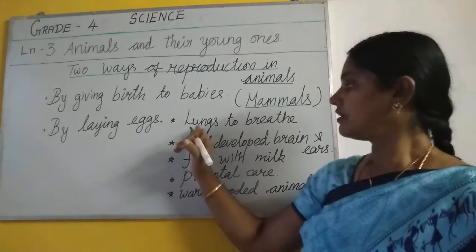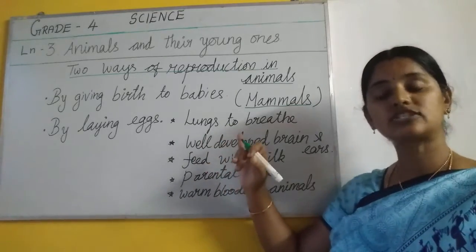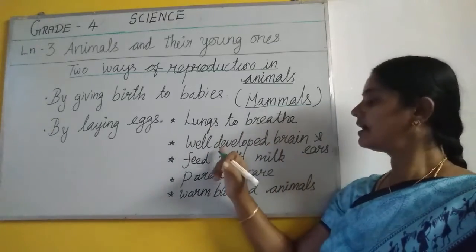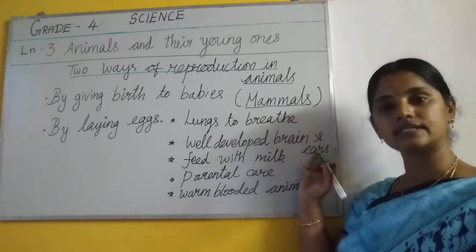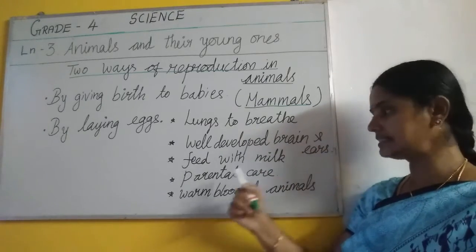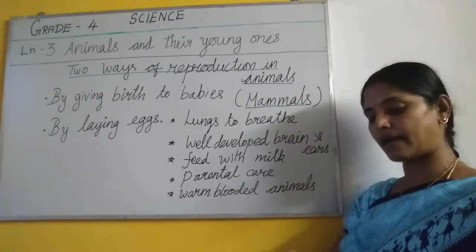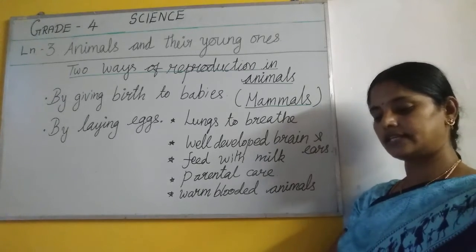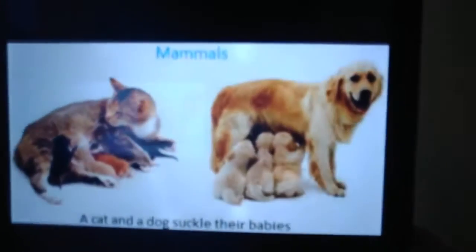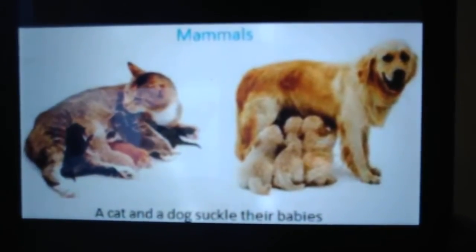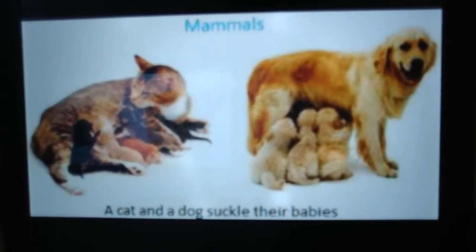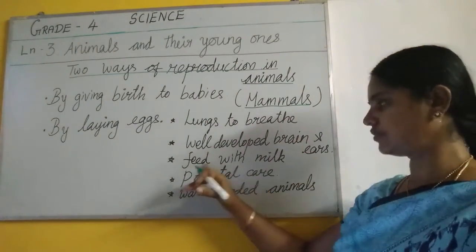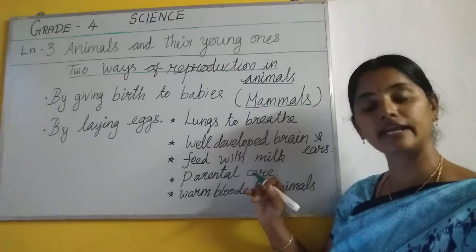So lungs to breathe, what are the characteristics of mammals? Mammals oda gunadisyangal enna appadina, lungs to breathe, well developed brain and ears, and feed with milk. Mammals feed their young ones with milk, isn't it? See here dog is feeding its puppies, isn't it? Cat also feeding. So feeding their young ones with milk. So that is also a main characteristic. Feed their young ones with milk.